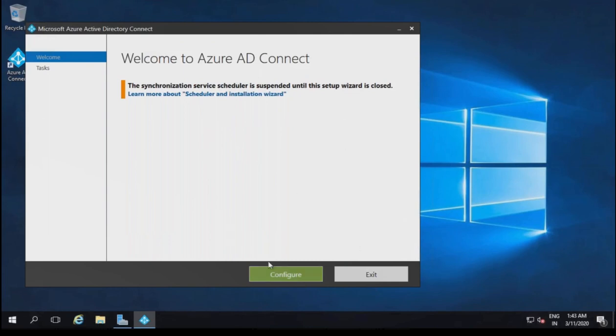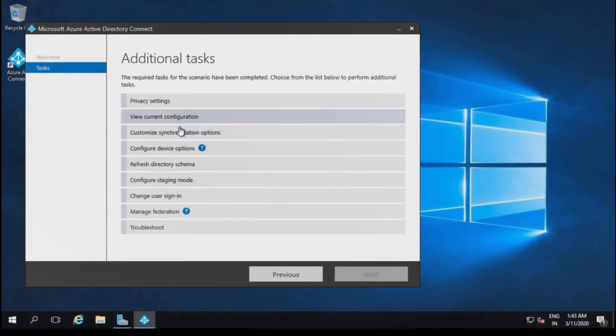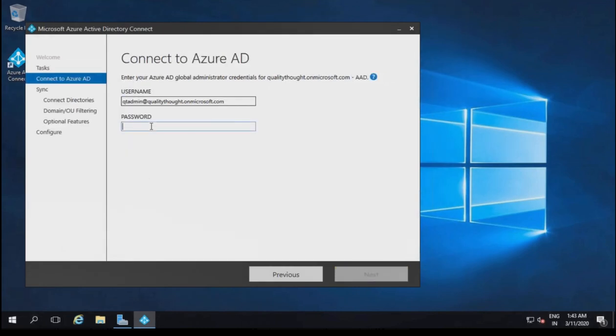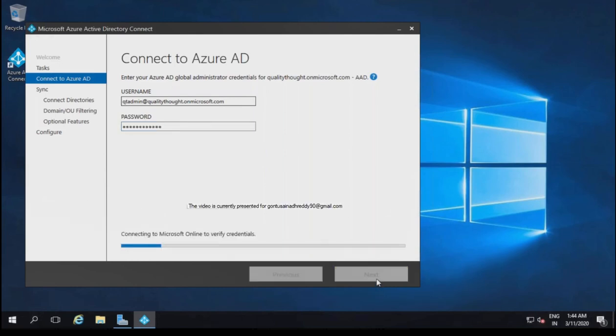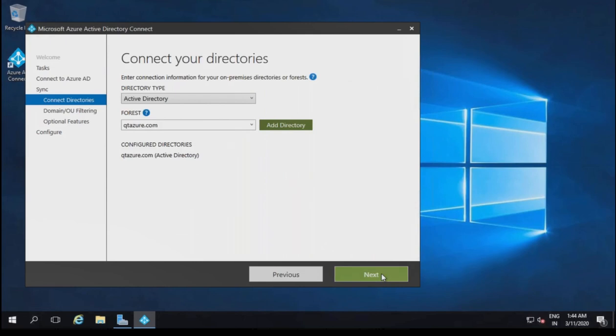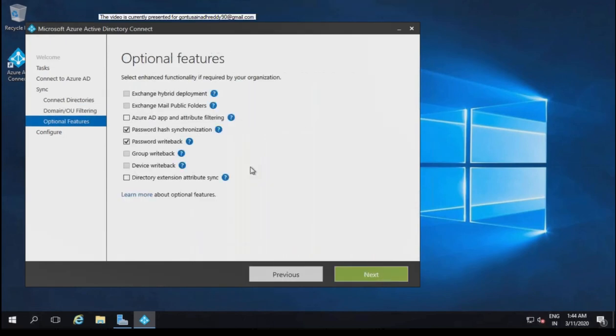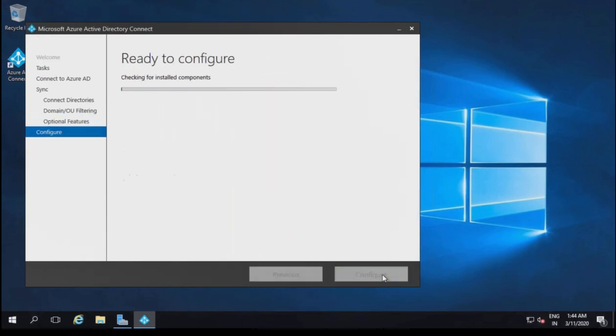Let me click on configure. Oh man, I have unnecessarily clicked on configure.